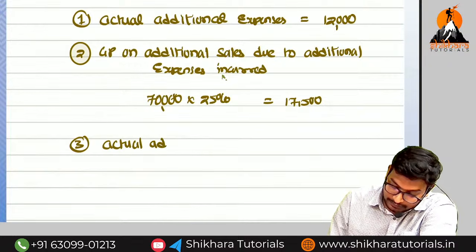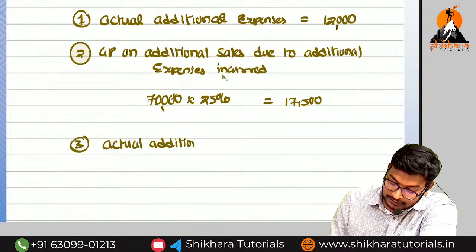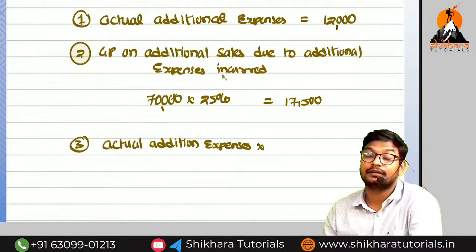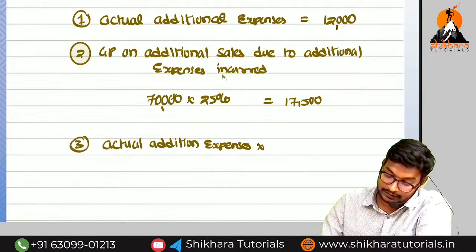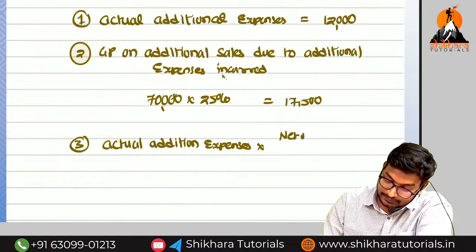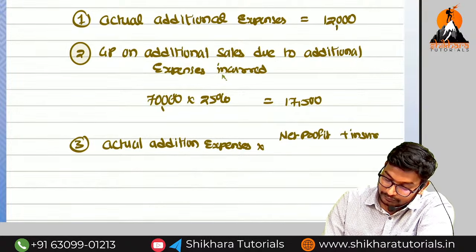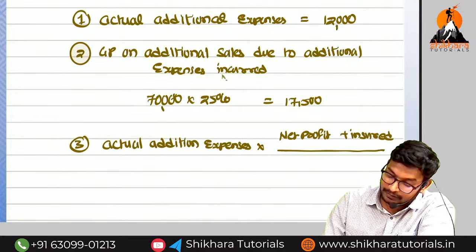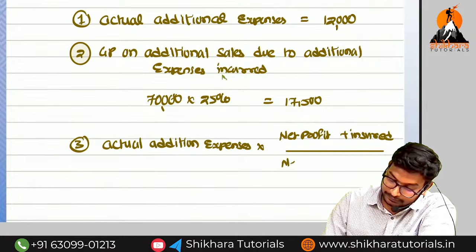What is the third formula, amma? Actual additional expenses into, we have taken a policy for only net profit plus insured. Here we can write net profit plus total.